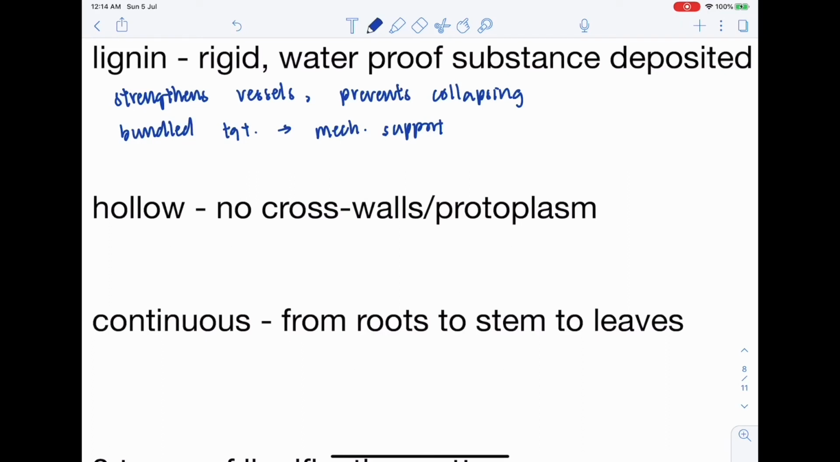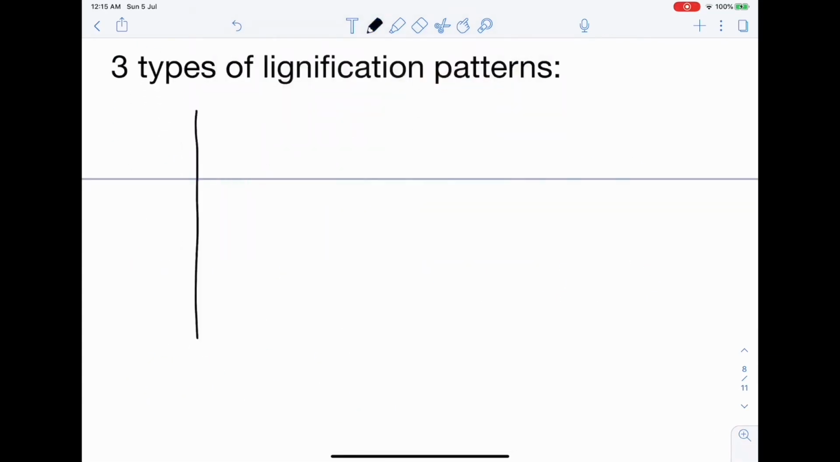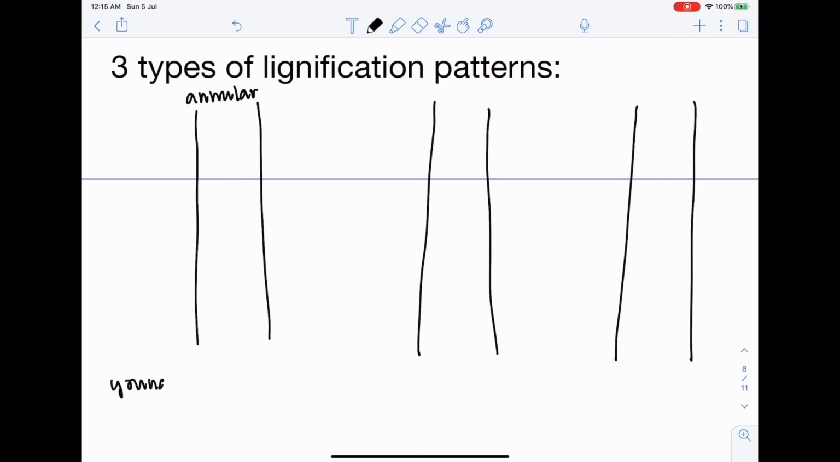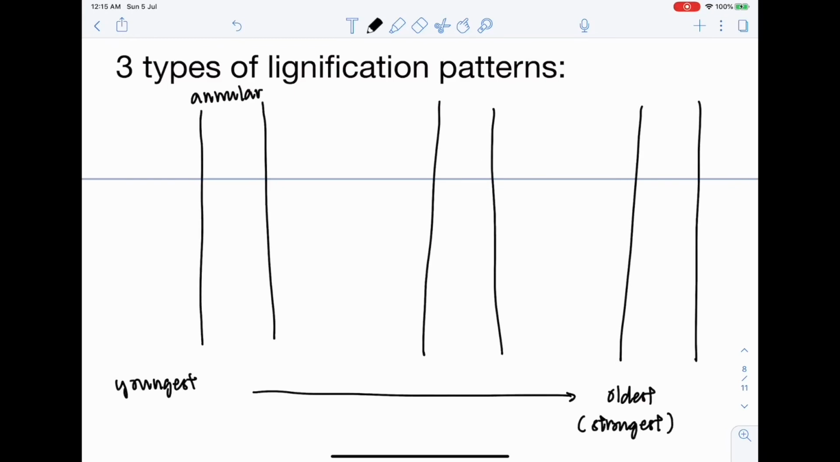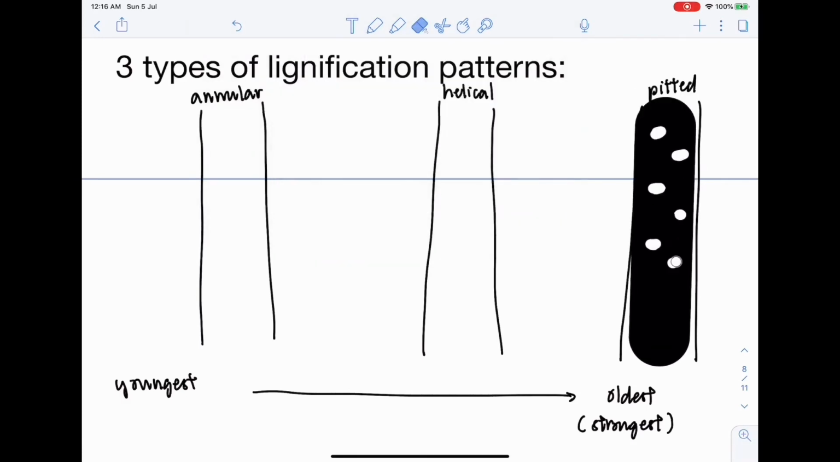Xylem vessel cells are hollow, with no cross walls or protoplasm. This means that xylem vessels are dead. This enables water to move more easily through the central space, or lumen, of the xylem. Xylem vessel cells are also continuous, from the roots to the stems to the leaves. This allows water to be transported from the roots up to the stems and to the leaves to be used for photosynthesis. These are the 3 types of lignification patterns, with the youngest being annular, then helical, and pitted being the oldest. The pitted pattern is the strongest, as it has the most amount of lignin deposited on the cell walls.